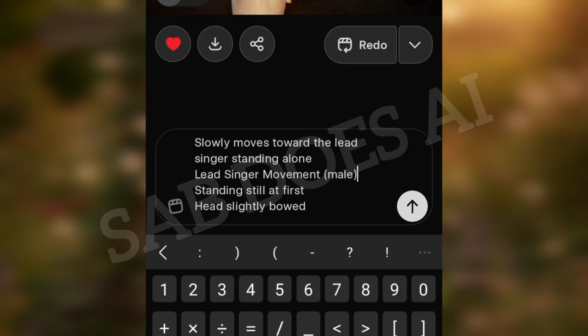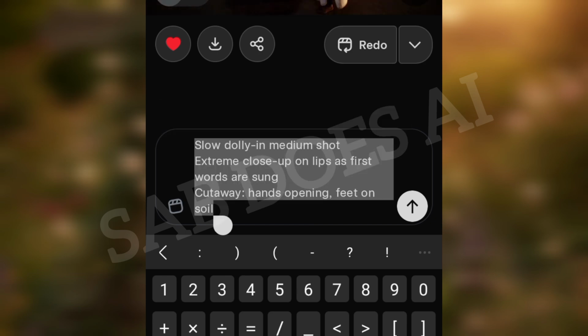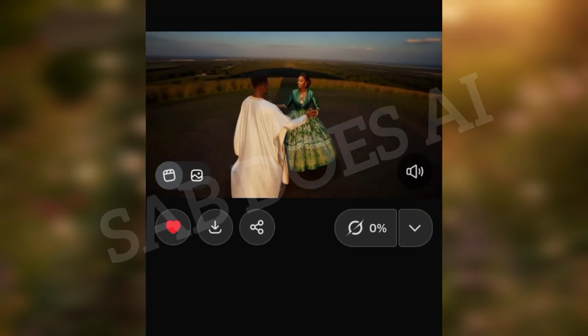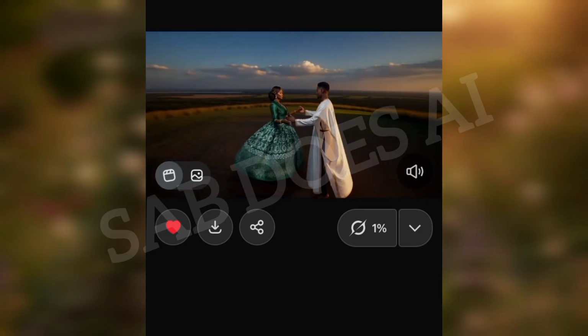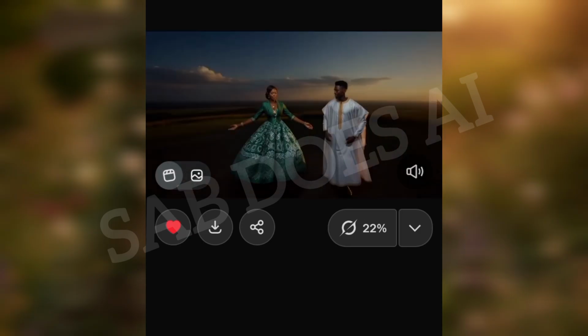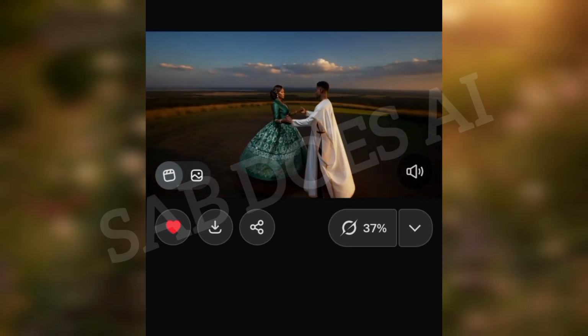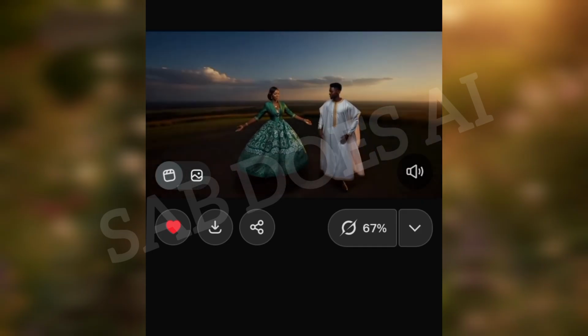Remember that we only used one image of the two characters in one shot, so the video will always start off with them on a black background. So remove that and keep the rest. You can slow it down, you can speed it up, depending on what you are going for. And that's how we were able to create this amazing AI gospel music video.